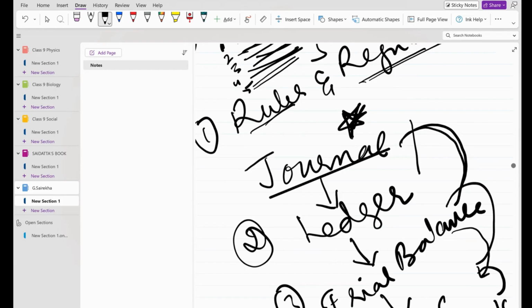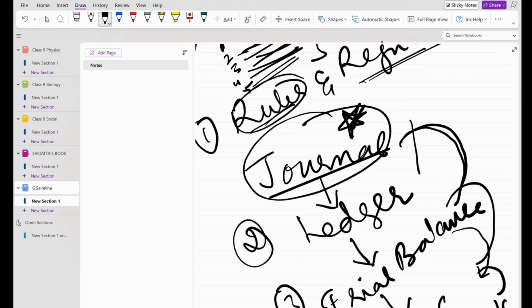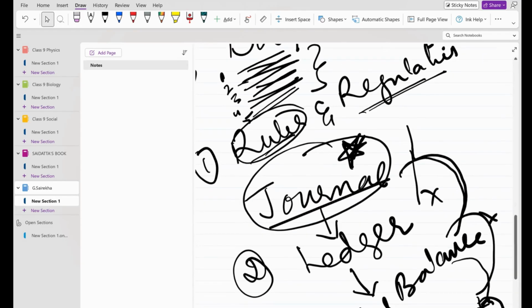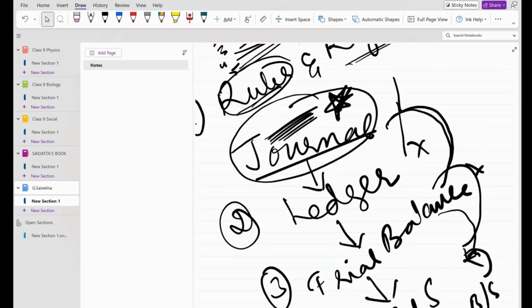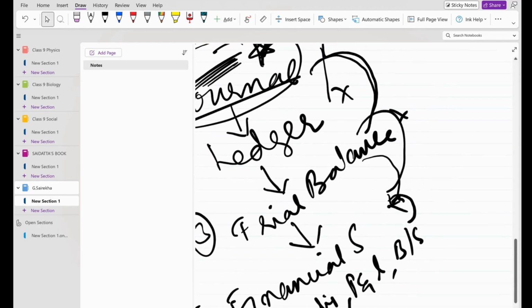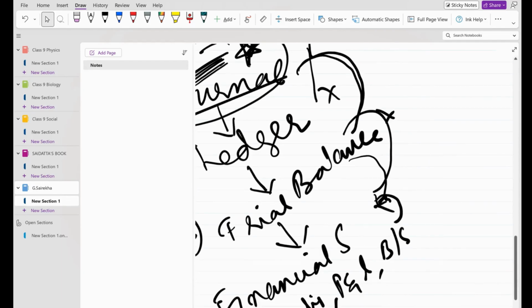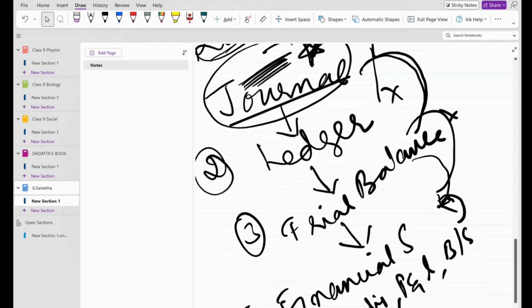Okay. Now suppose here if you are making any mistake by following certain rules and regulations, then the entire ledger will be wrong, trial balance will be wrong, balance sheet also will be wrong. Okay. So where you should put 100% effort is only this part, that is the journal. If you learn this, there is nothing to learn by heart in ledger, nothing to learn by heart in trial balance, nothing to learn by heart in trading and profit and loss account. Now this part, have you understood?